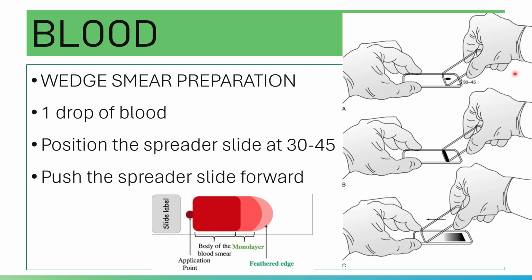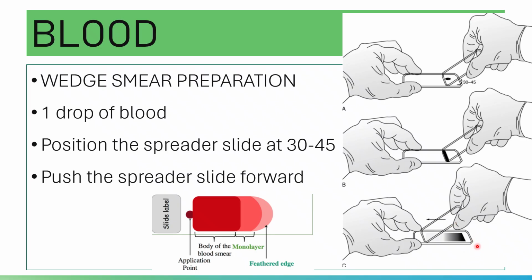After that, you push the spreader slide forward in one smooth, swift, and quick motion.